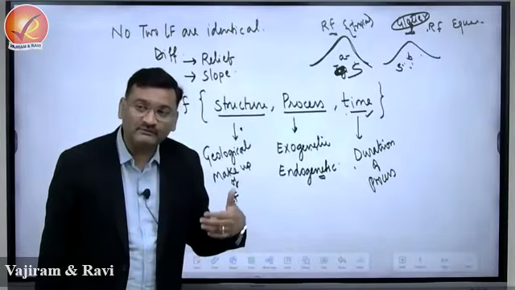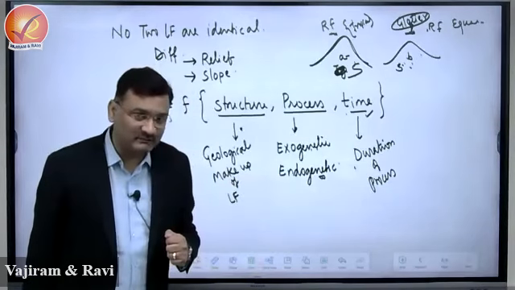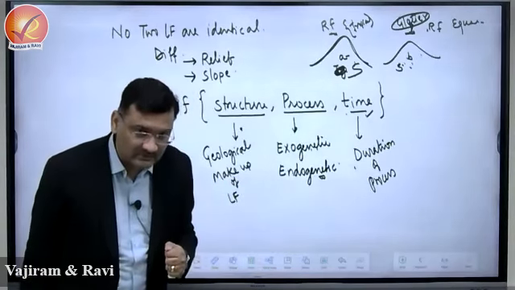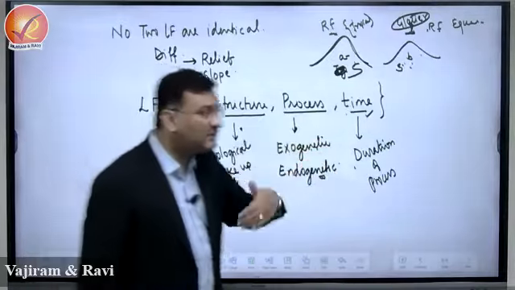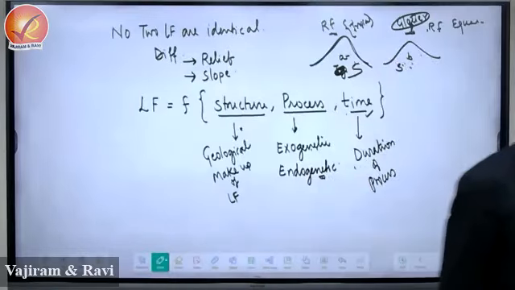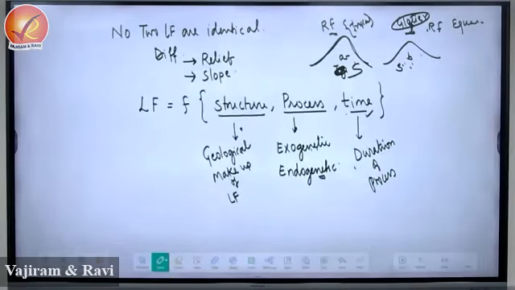Processes are uniformly present on the surface of the earth, yes or no? Yes, but are the processes uniform? Uniformly present, meaning at all latitudes we experience the exogenetic process, but the type and intensity of exogenetic process will not be the same. In the equatorial region, it is rainfall. As we move toward the pole, the intensity of rainfall goes on decreasing. Toward the polar region, we are having glacier.